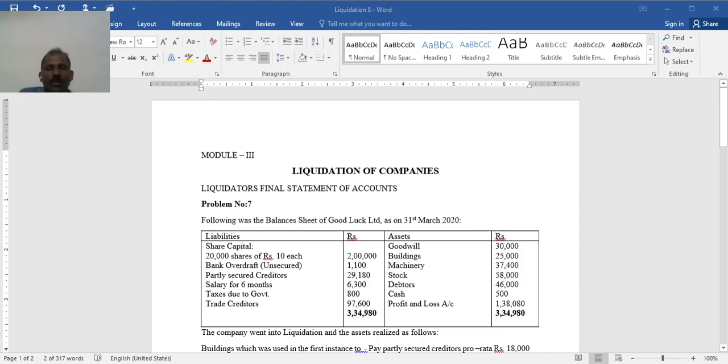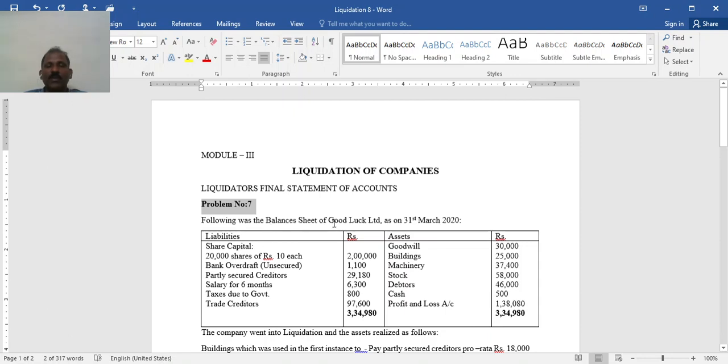I welcome you all to this session on preparation of final liquidated final statement of account. In this problem, we shall see a little bit advanced problem. In earlier sessions we had very simple problems. So now, first go through the problem.